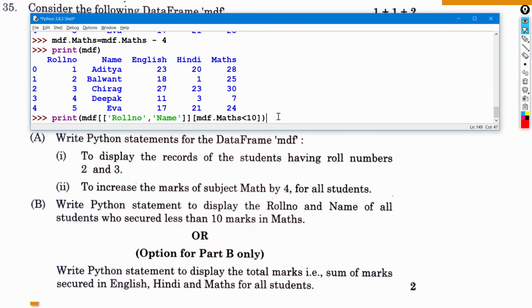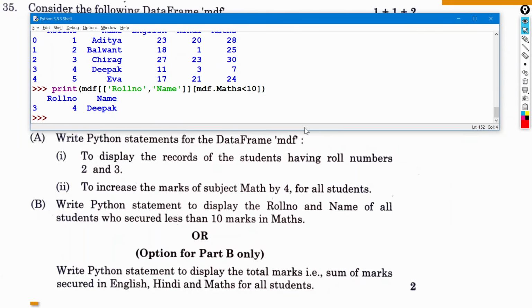So now if I enter, it should display me the roll number as well as the name of only those students whose maths marks is less than 10. So actually for less than 10 there is only one child, Deepak, so it should display 4 and Deepak. Okay, and the index number will come as 3, right. So you can see here roll number and name, that is Deepak, it has shown us.